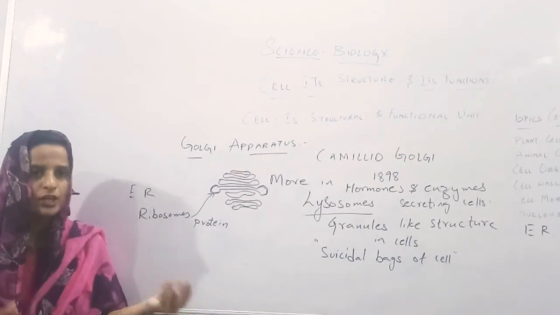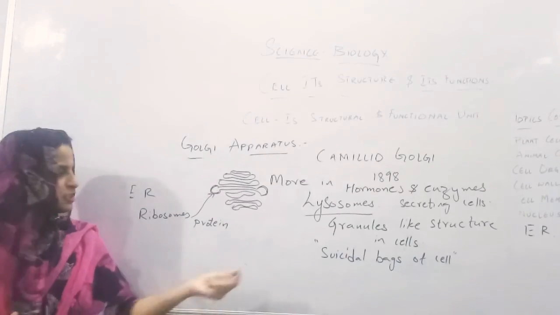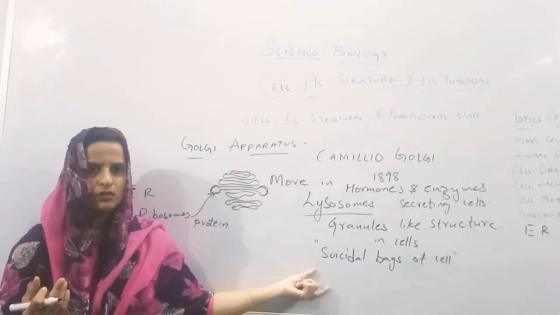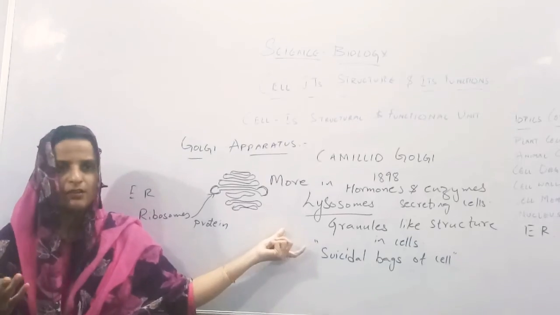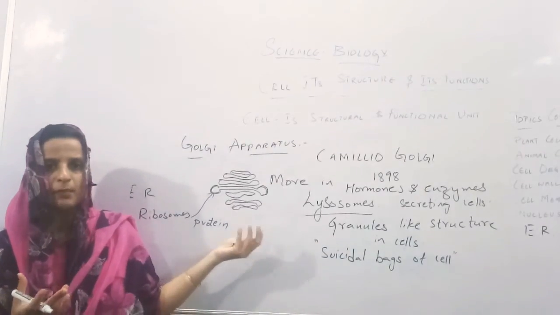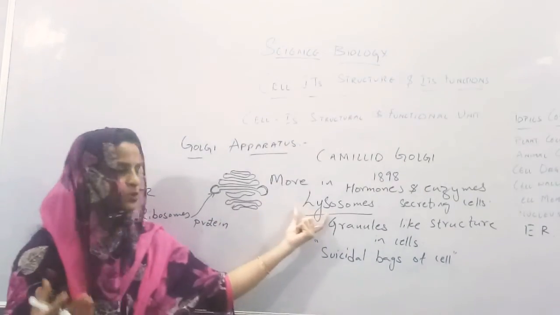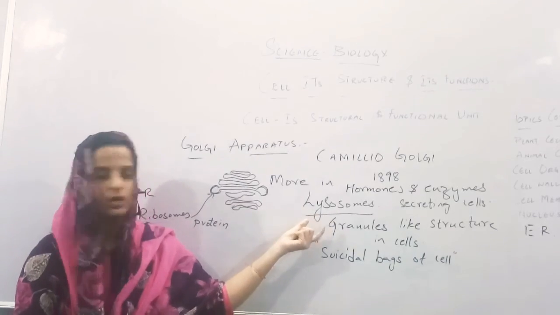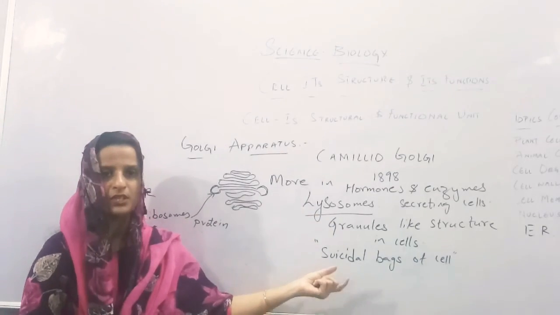Whatever things are not required by the cell, at first it was very difficult, and it was not known who does all these things. But later, when lysosomes were discovered, they got to know it is the suicidal bag of the cell.